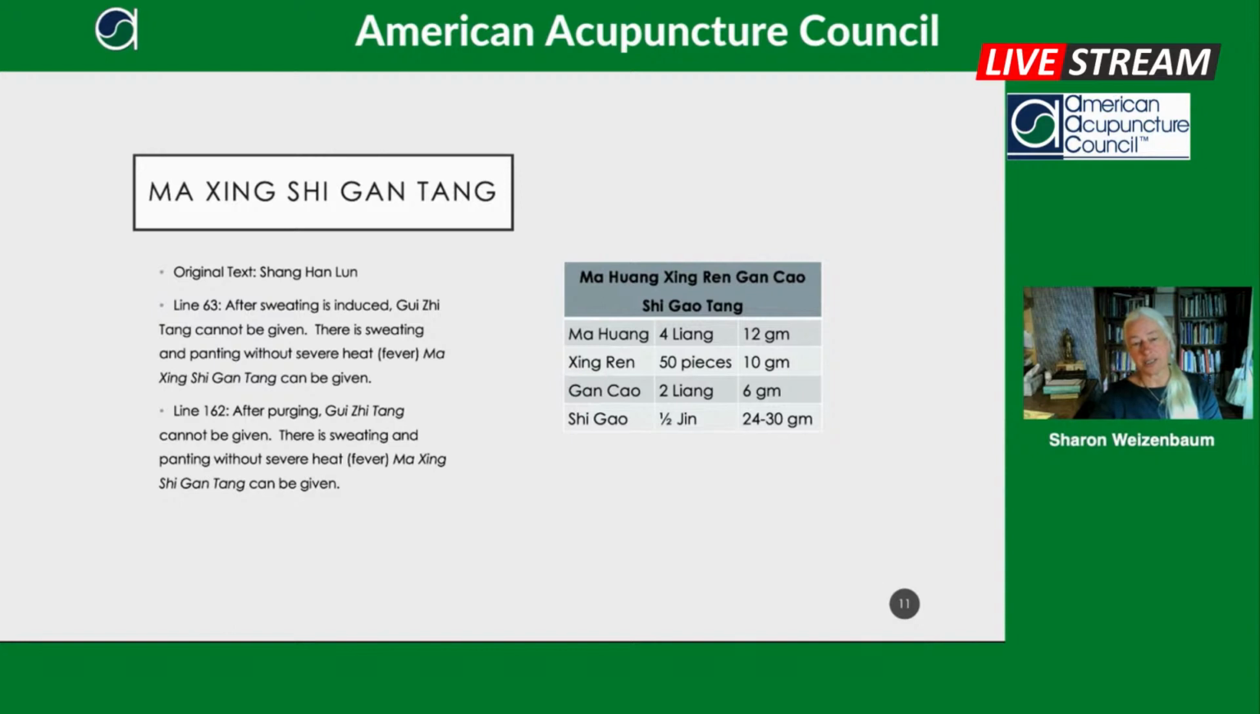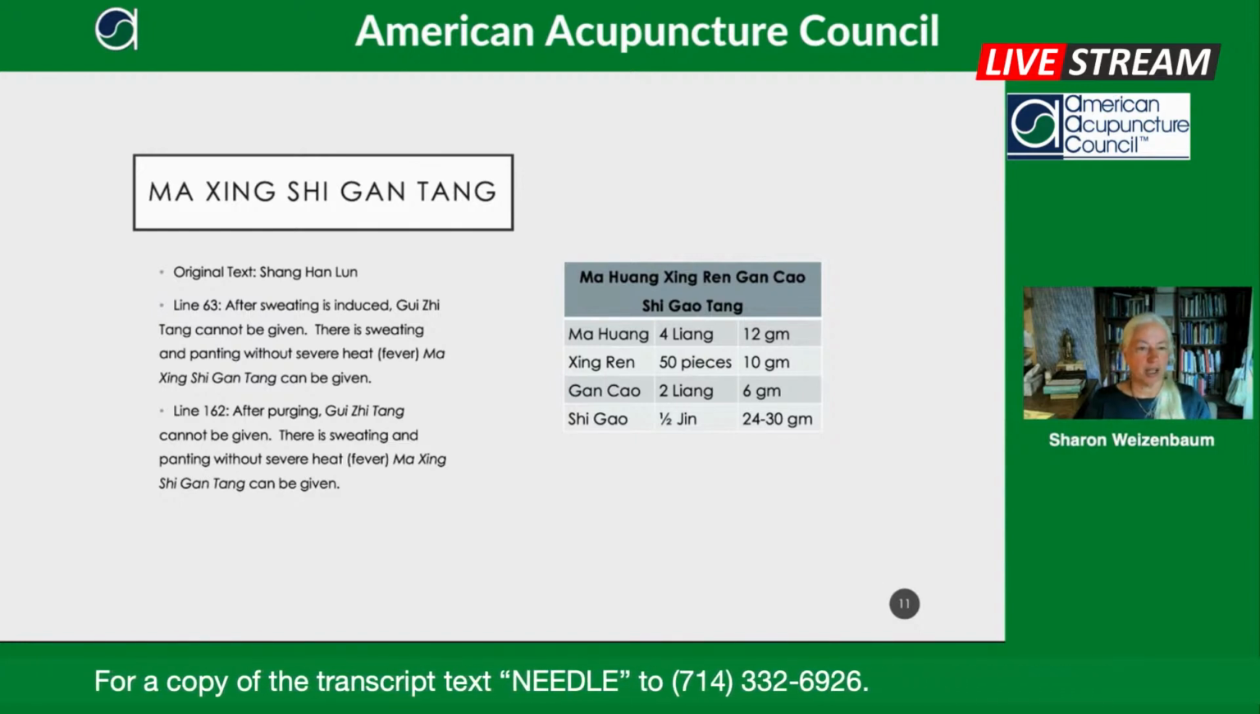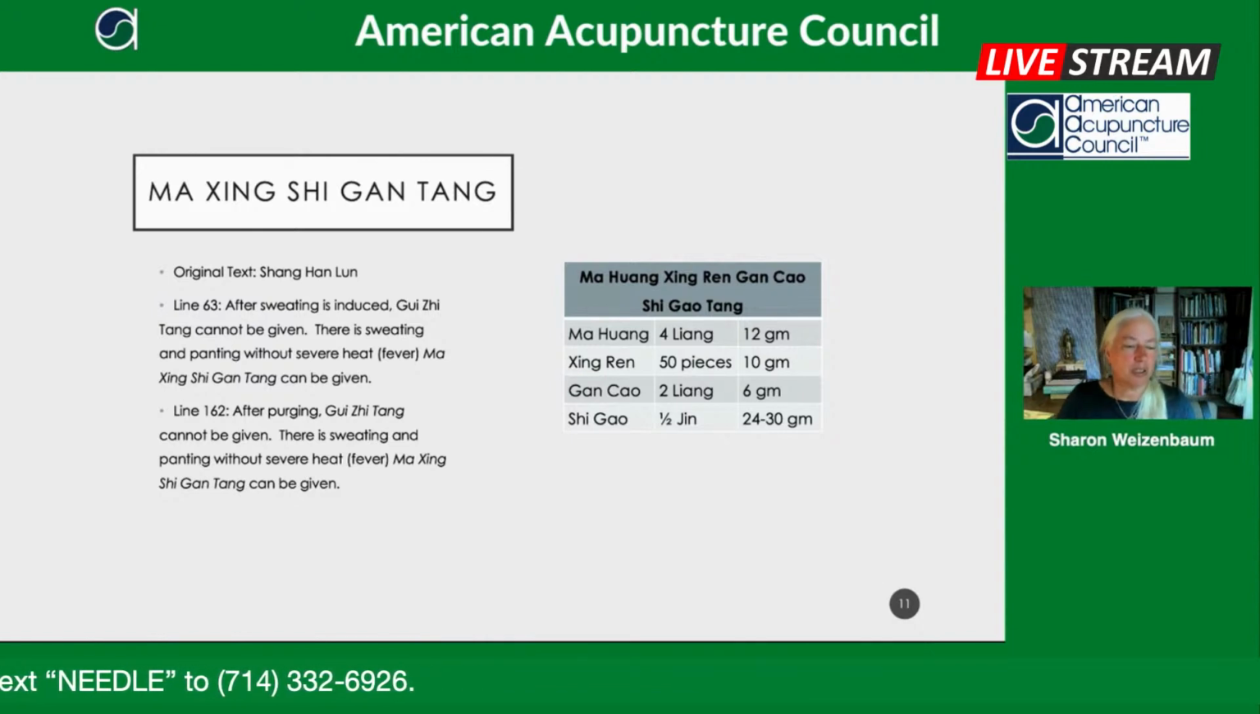Again, the result is almost instant. Whenever you have an acute issue and you get the formula right, the results are usually really fast compared to working with a chronic issue. I've taken Ma Xing Shigan Tang before, and with Ma Huang Tang, oh my God, the littlest bit, and I would get palpitations because I'm so not a Ma Huang Tang type of person. I don't get Ma Huang Tang types of issues, but with Ma Xing Shigan Tang, never a problem.